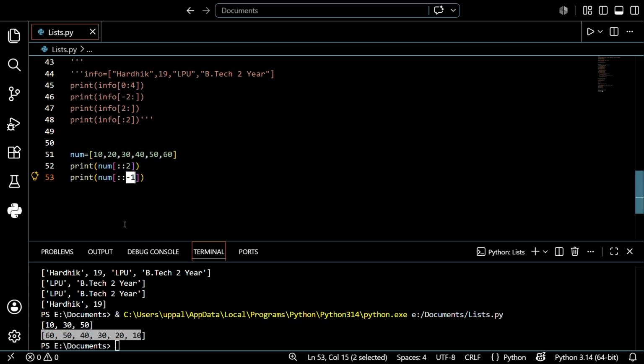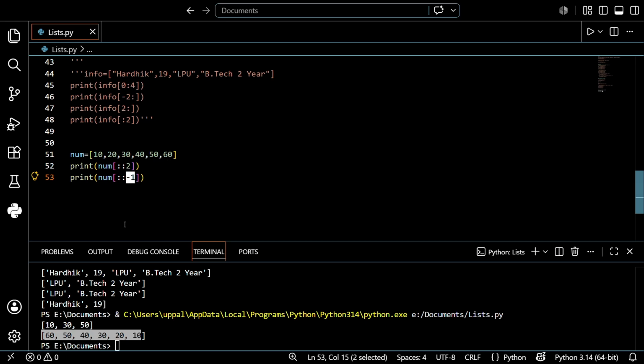Up to now we've discussed what a list is, how to create a list, how to print the list, how to find the type of a variable, whether it is a list or not, and after that how to find the length of the list. Then we discussed how to print the entire list by using for loops. But I want to print one value in a list. How can you print that? After that we discussed slicing. What is slicing? By using this indexing we created slicing, and how it is happening.